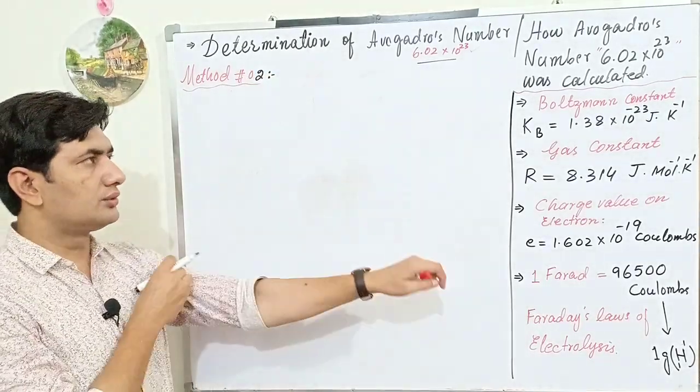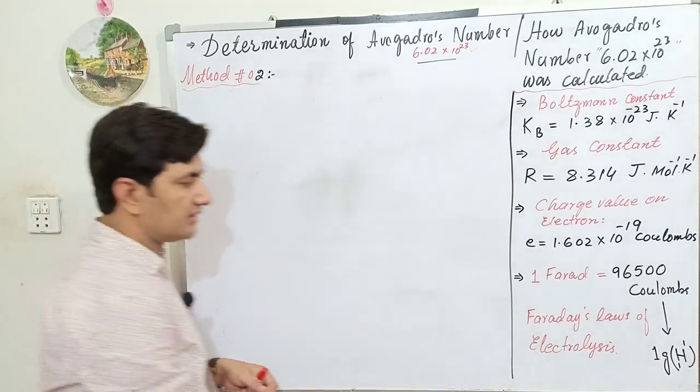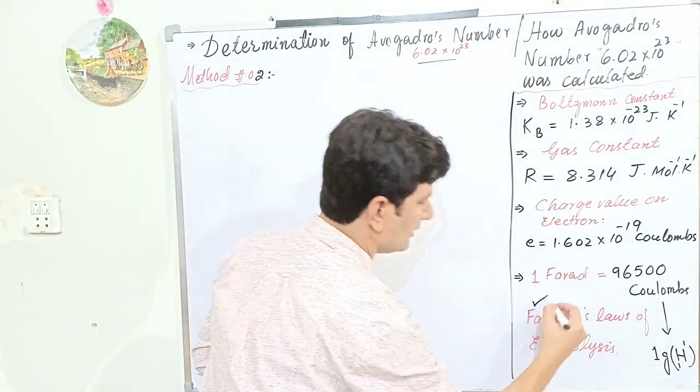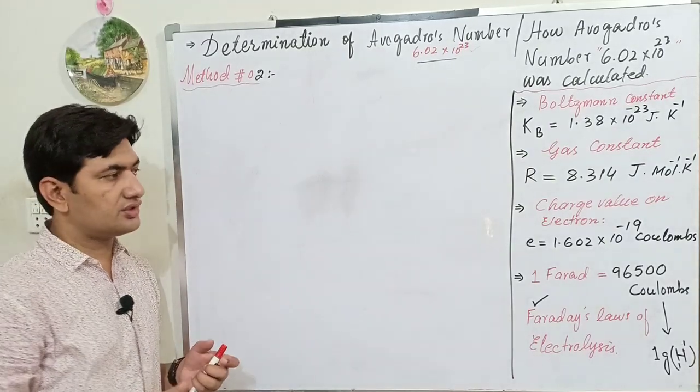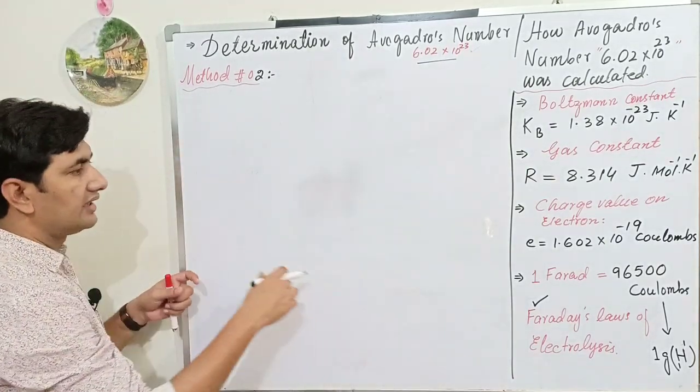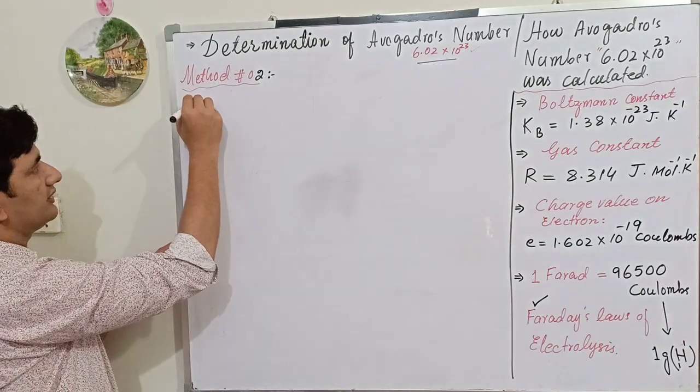In this method number 2, two scientists are very important. Number 1 is Faraday. The scientist Faraday used the laws of electrolysis for the determination of this Avogadro number. What did he do?